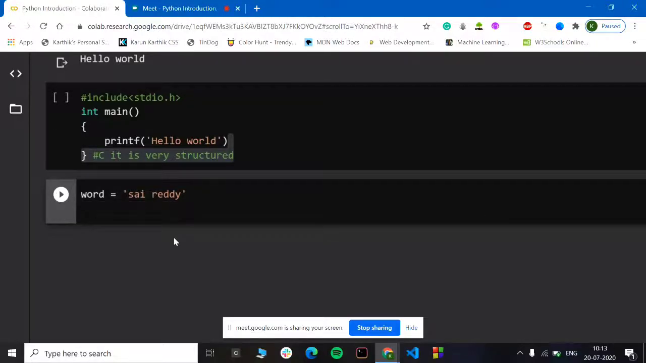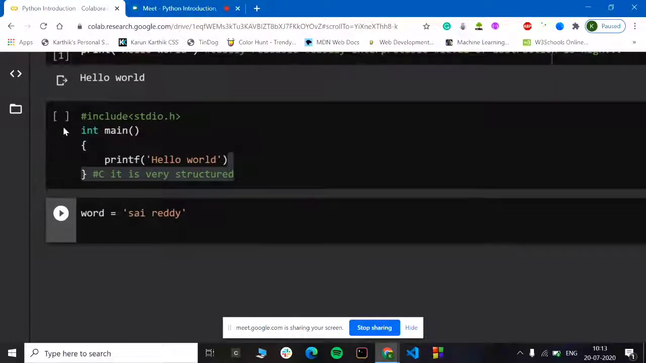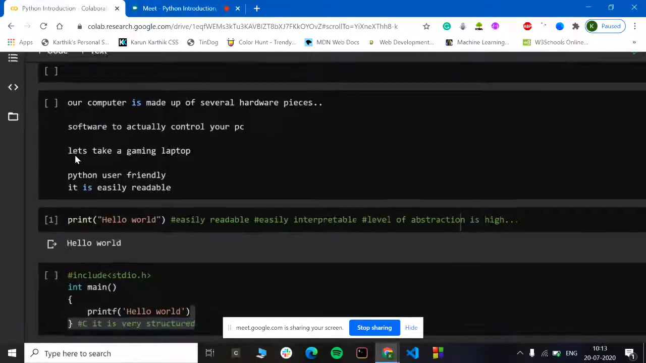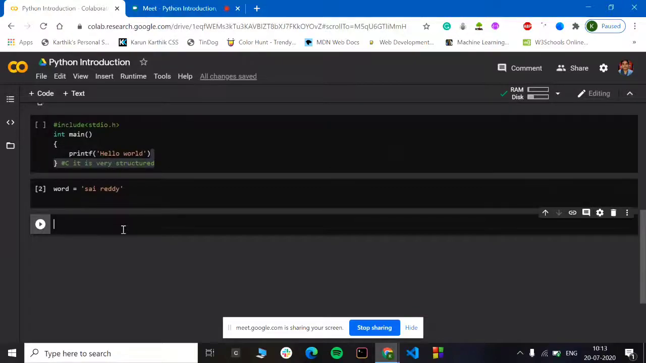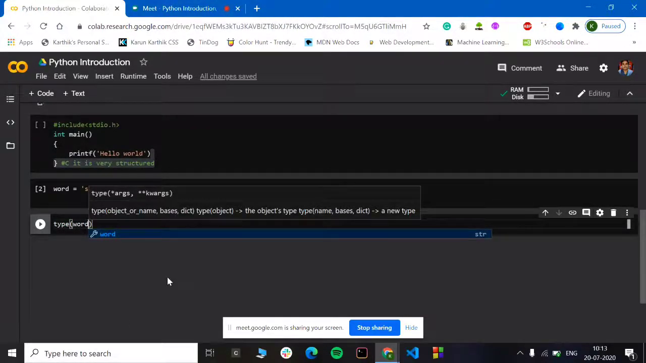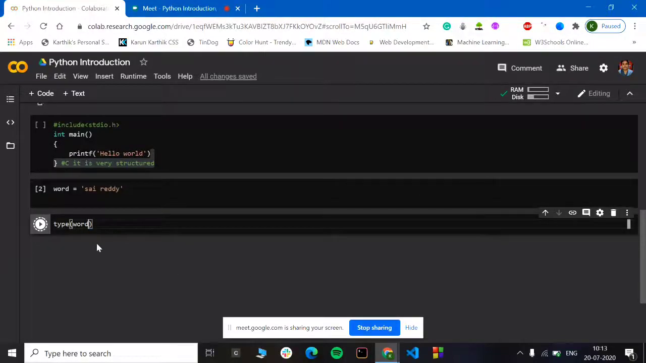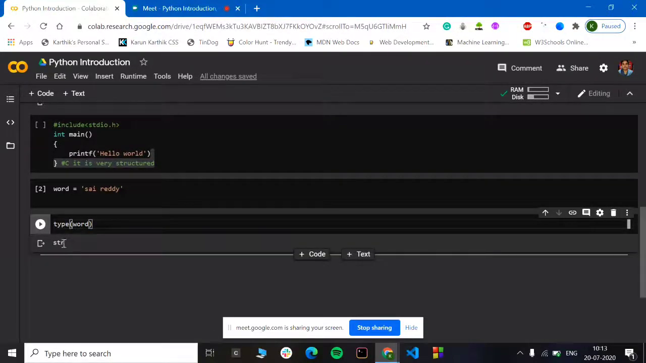So I would be compiling it. And next I would be saying type of word. I want to see what the actual data type of word is. What it is saying is it is a string. So that is the advantage of Python. You need not mention what data type it is. Python has the ability to automatically recognize what type of data type it is.